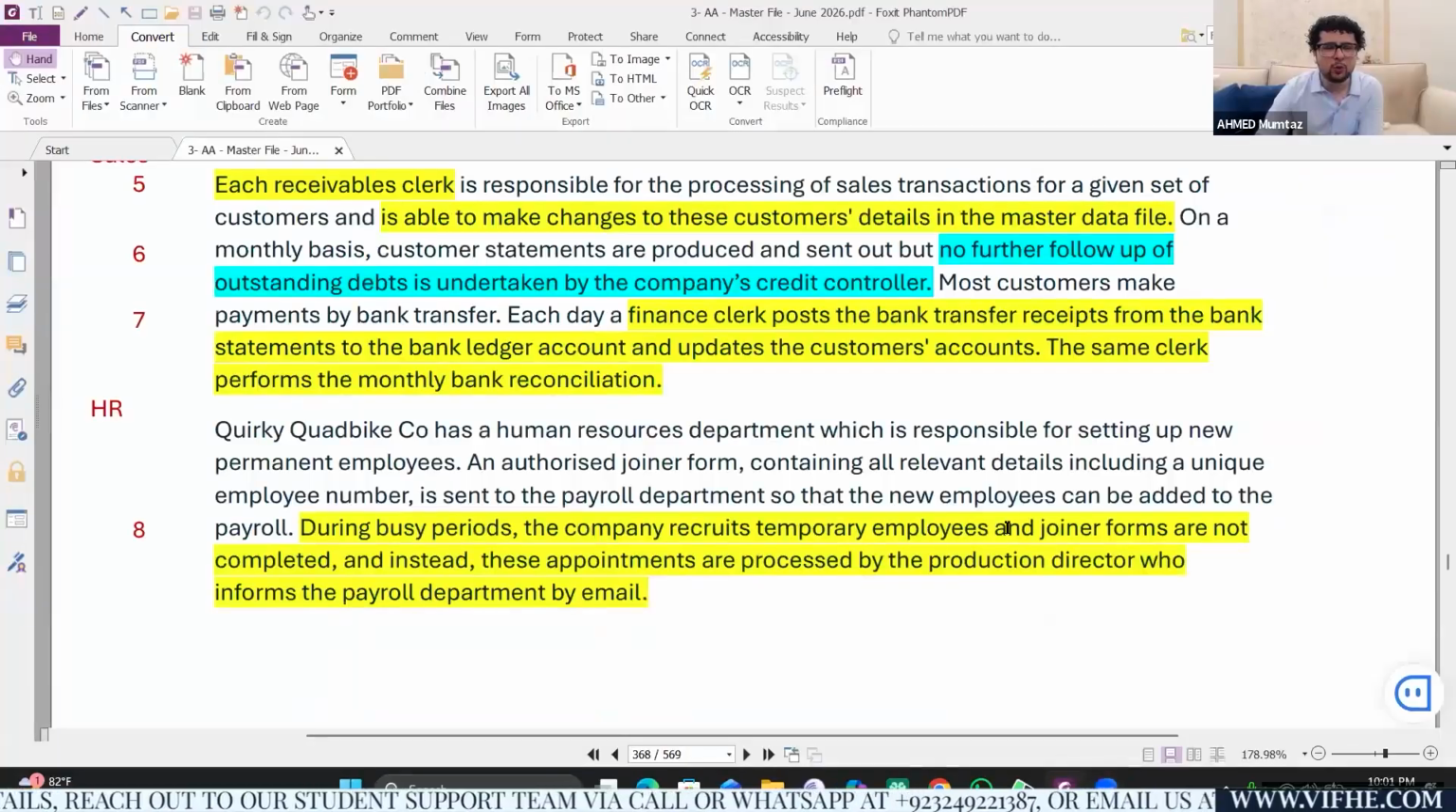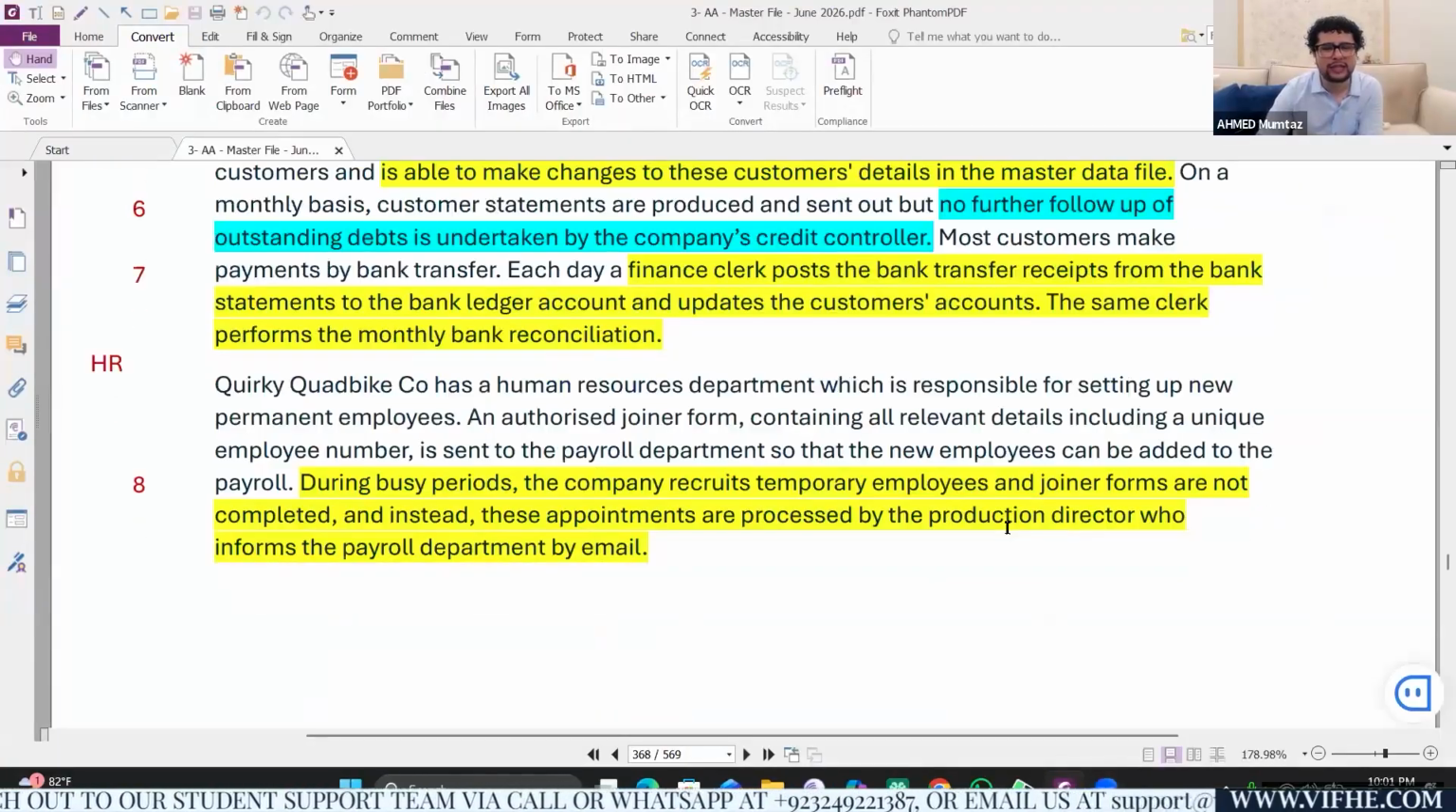Okay, I'm done with two. Let's go for the third one with the yellow color. Each day, a finance clerk posts the bank transfer receipts from the bank statement to the bank ledger account. And the same guy updates the customer accounts. And the same clerk then performs the monthly bank reconciliation.